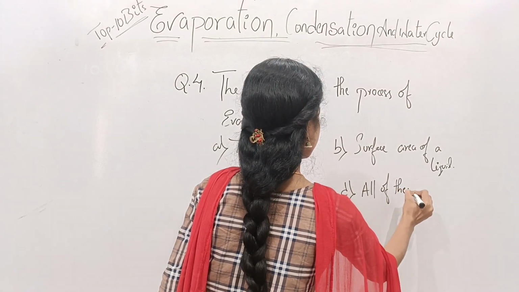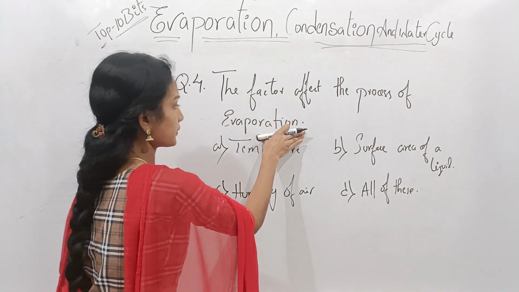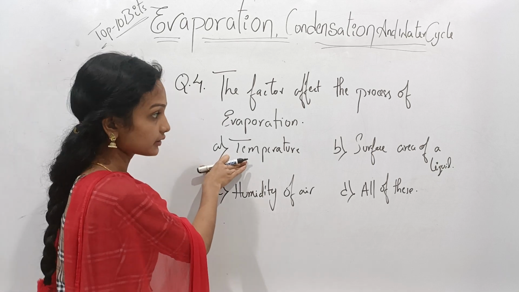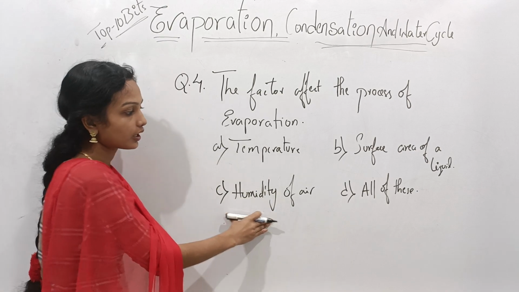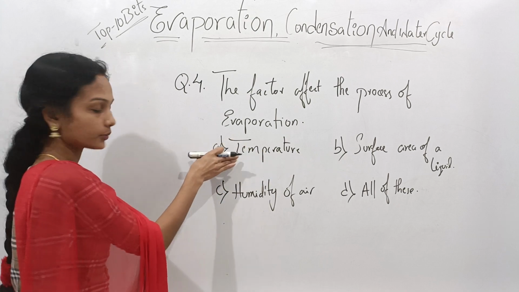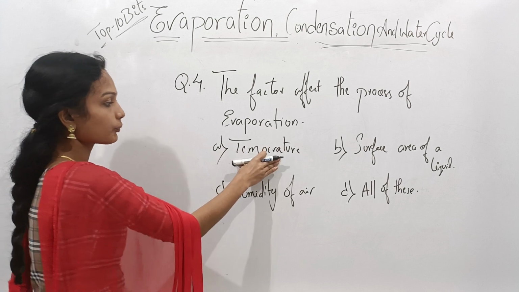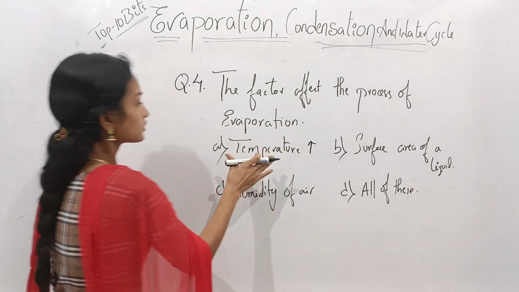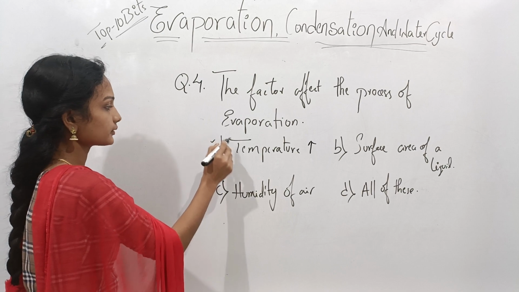Here given question is the factor affect the process of evaporation. Given options are option A is temperature, option B is surface area of a liquid, option C is humidity of air, and option D is all of these. And then come to option A, that means temperature. On giving temperature, the evaporation process will increase. So temperature is a factor of evaporation. So option A is the correct option.